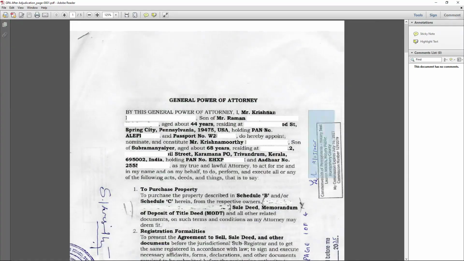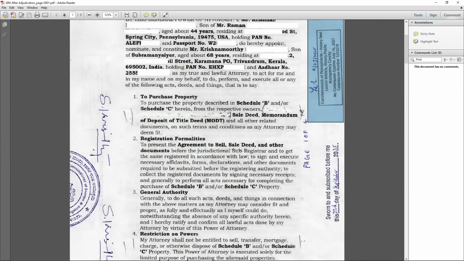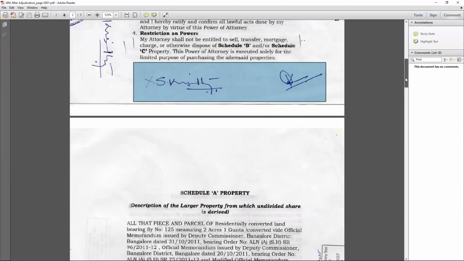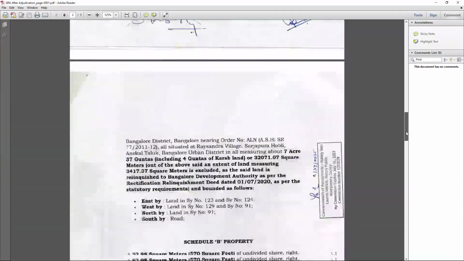Finally, the POA must be attested at all the pages. We can see the notary attestation on all the pages, and also both principal and attorney must sign at all the pages. We can see the attestation and signatures on all the pages.